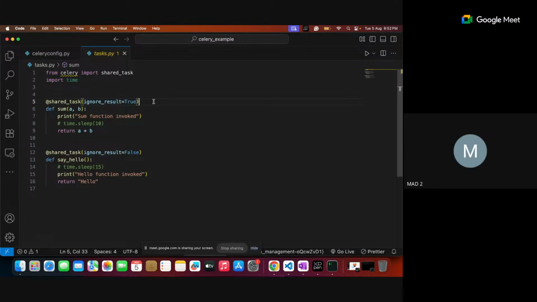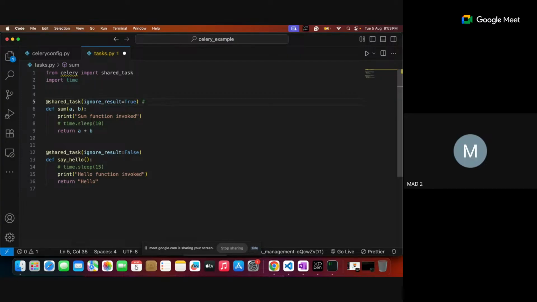Whenever a Celery kind of task is there, the function is prefixed with a decorator called shared_task. So here you have two options: ignore_result true, ignore_result false. Intentionally I've given both to identify the difference between these two. I will tell you later why you put this as true and that as false. So you will understand when you run the application.